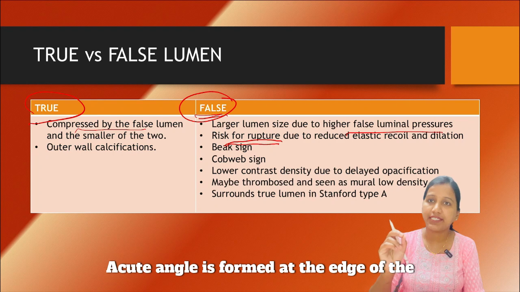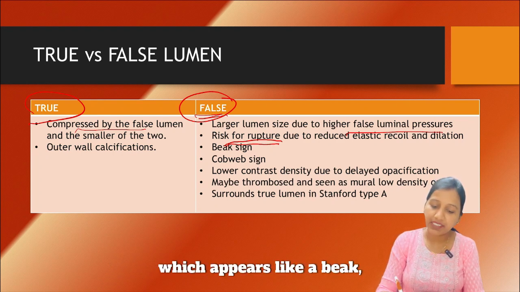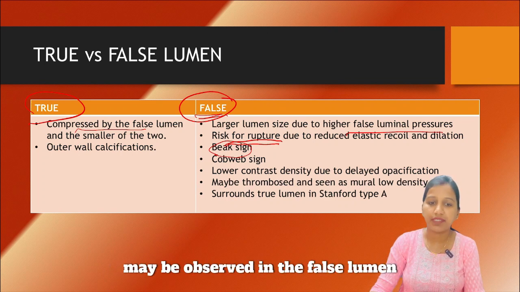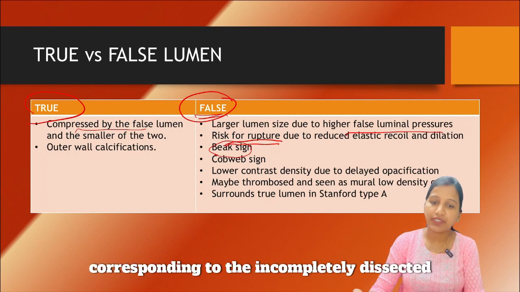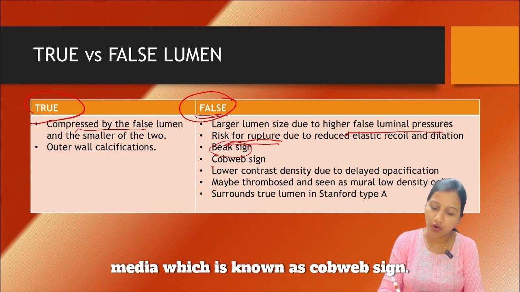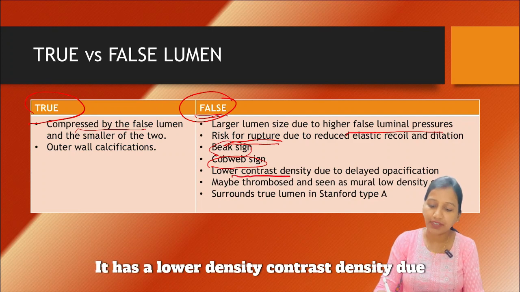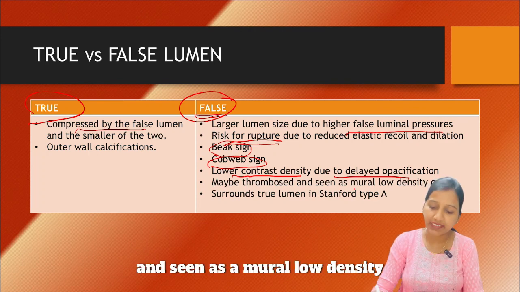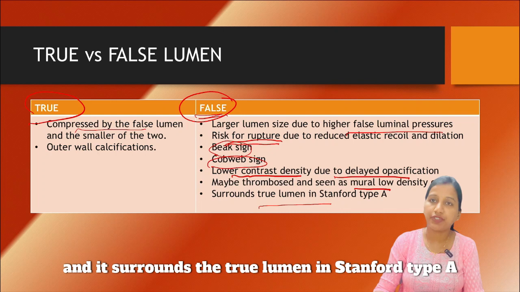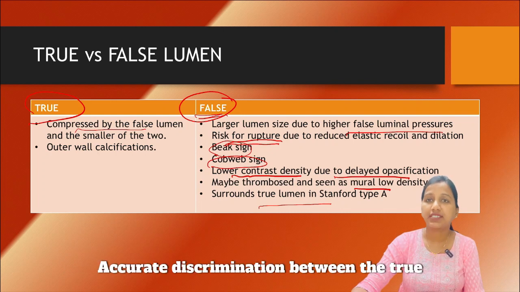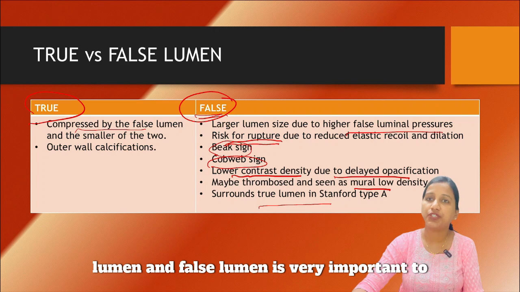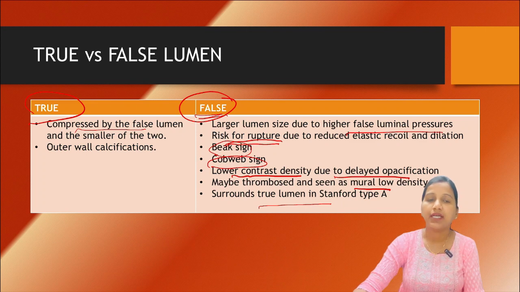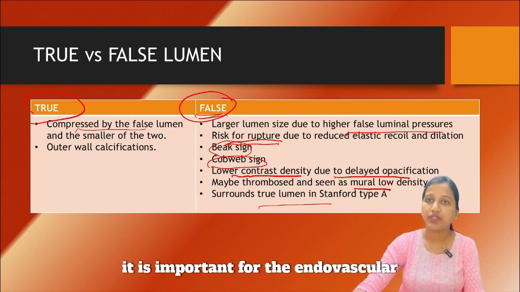An acute angle is formed at the edge of the false lumen, which appears like a beak, hence termed the beak sign. A slender linear area of low attenuation may be observed in the false lumen, corresponding to the incompletely dissected media, which is known as the cobweb sign. It has a lower contrast density due to delayed opacification. It may be thrombosed and seen as a mural low density, and it surrounds the true lumen in Stanford type A. Accurate discrimination between the true lumen and false lumen is very important to make clear which collaterals are perfused exclusively by the false lumen, as well as for endovascular therapy consideration.